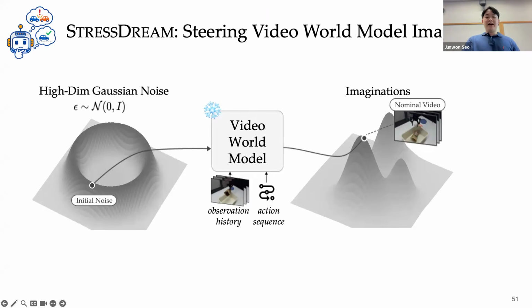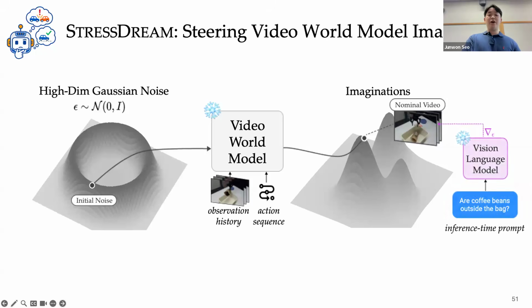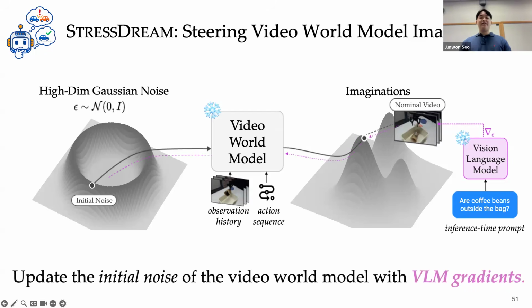So it basically has an inference time prompt asking whether a target event is occurring in the generated video or not. And this could be something related to critical scenarios for the policy. StressDream steers the imaginations by updating the world model's initial noise by backpropagating gradients from the VLM all the way through to the initial noise space. And it is conducted only at inference time without changing the world model itself, so that we can use this algorithm for any kind of video world model that uses a diffusion model.